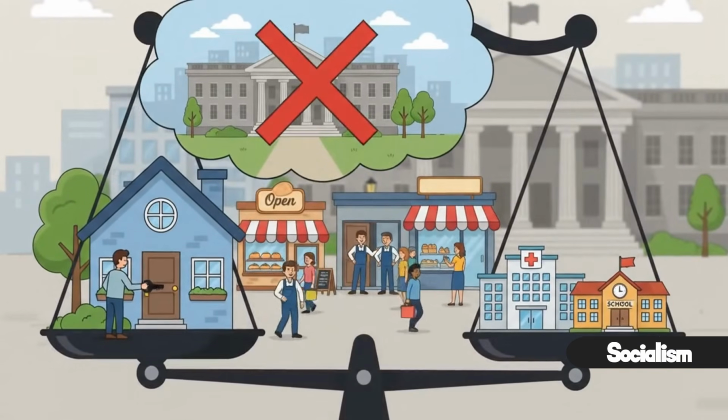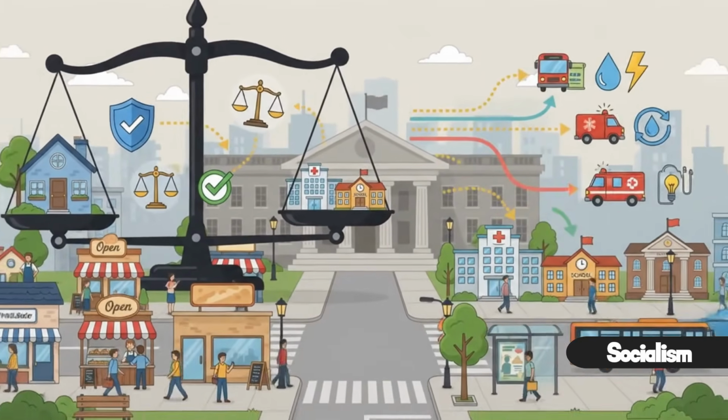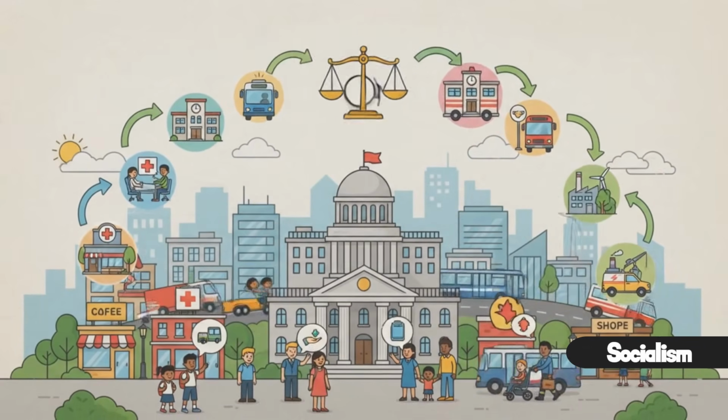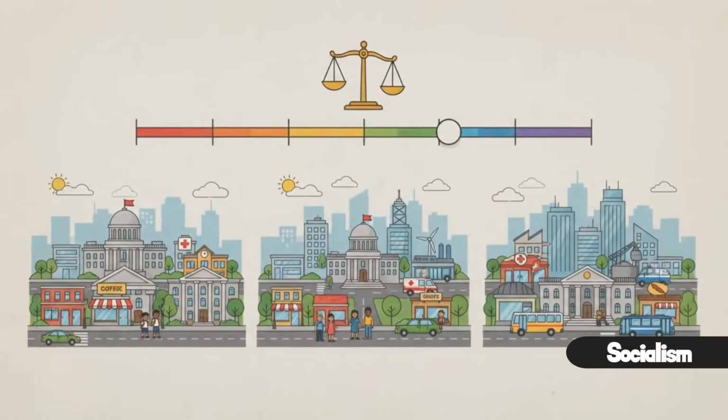That's the key. Socialism isn't defined by eliminating private ownership. It's defined by increasing collective responsibility and government involvement in the economy to promote greater social welfare. How far that involvement goes depends entirely on the country implementing it.